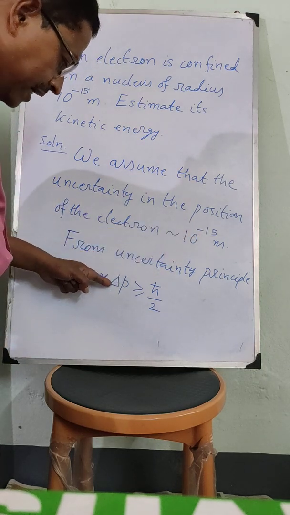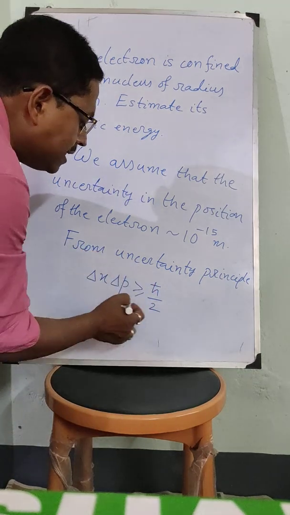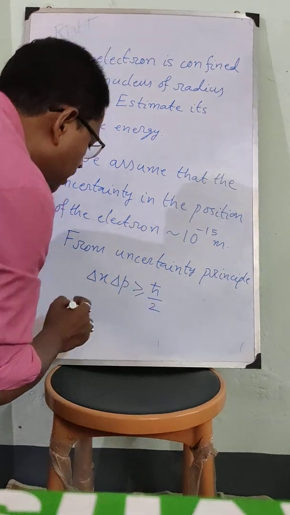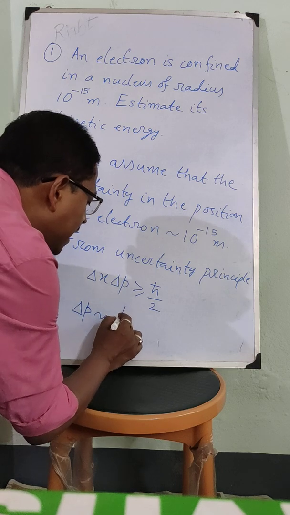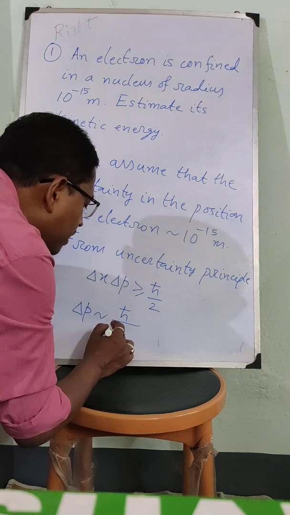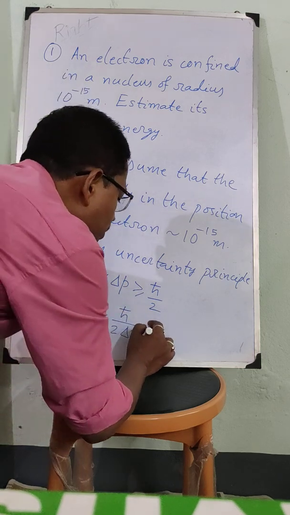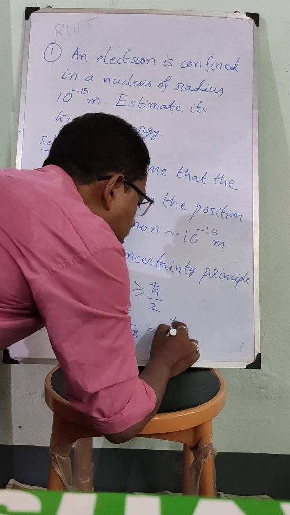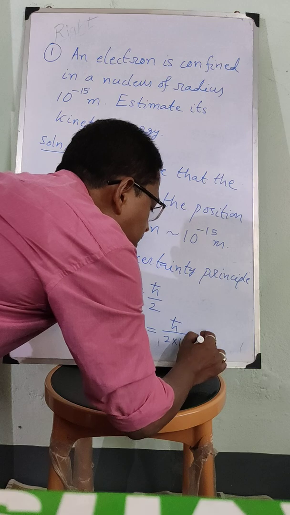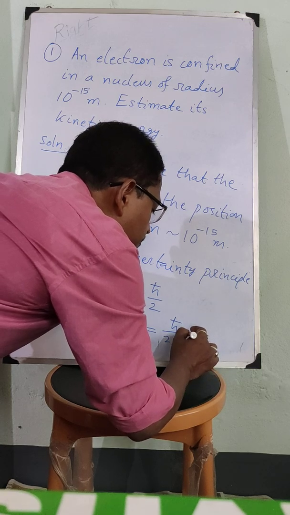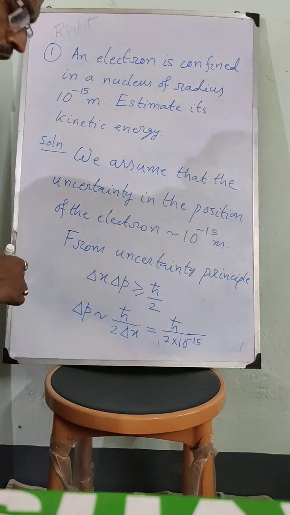So we will take delta p by using this relation, with the equal to sign. So delta p is of the order of h cross divided by 2 into delta x, which is h cross by 2 into 10 to the power minus 15 meter. So this is the uncertainty in momentum of the electron.